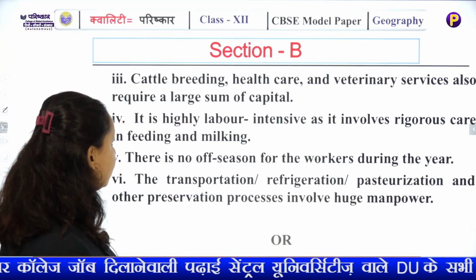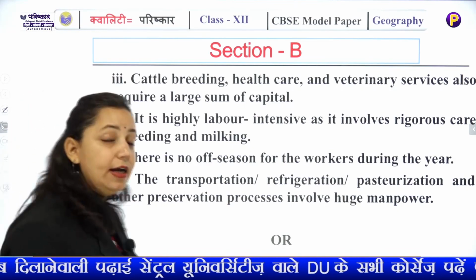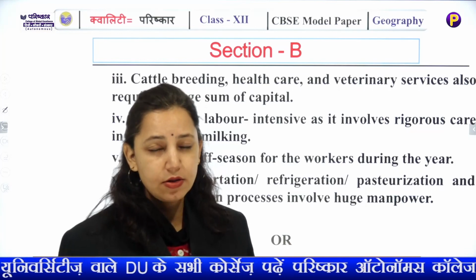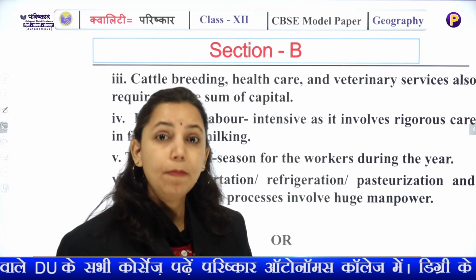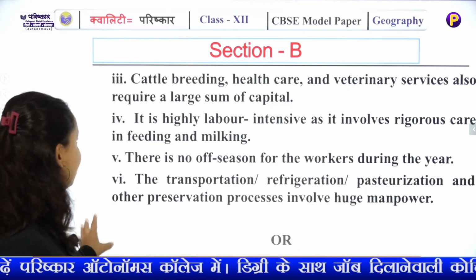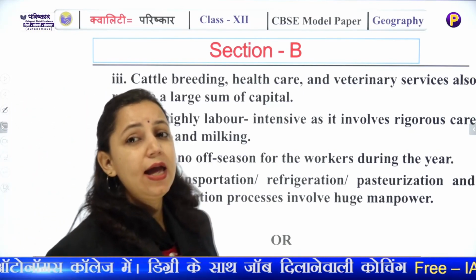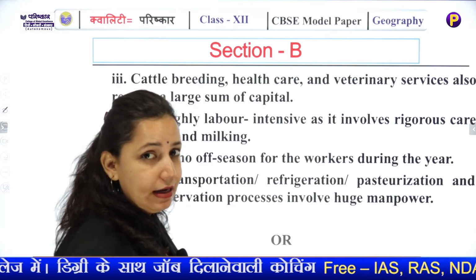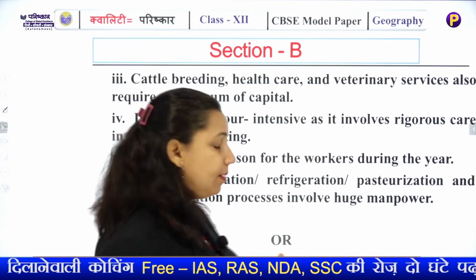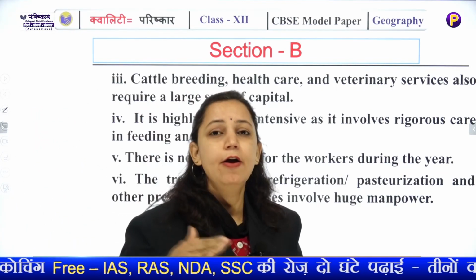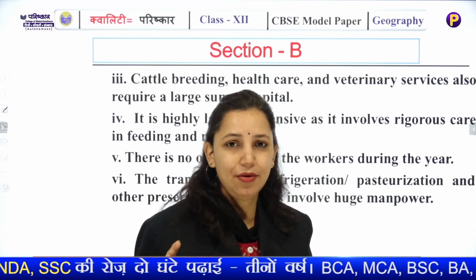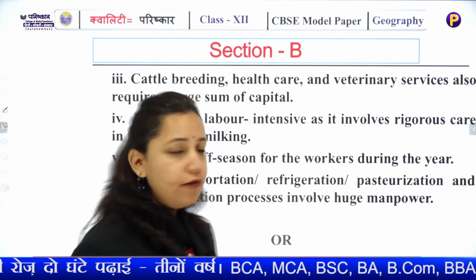How is it labor intensive? Because it involves skilled type of labor. Of course, the number of labor it needs is more, but it needs skilled labor, skilled in feeding and milking and taking care of the animals. They are well trained veterinaries. There is no off season for the workers. This is again a plus point where it is providing full time employment, but it needs the labor all the year round because there is no off season.